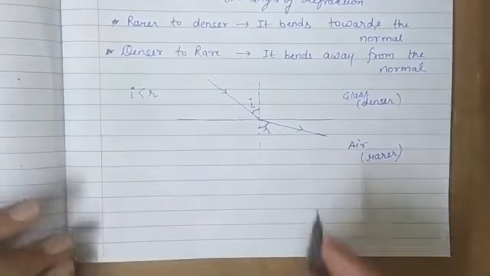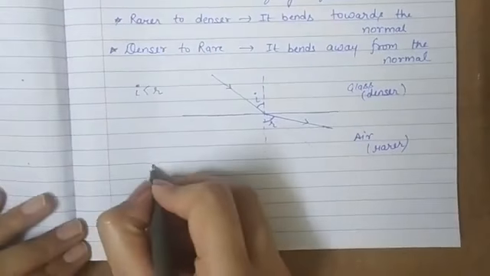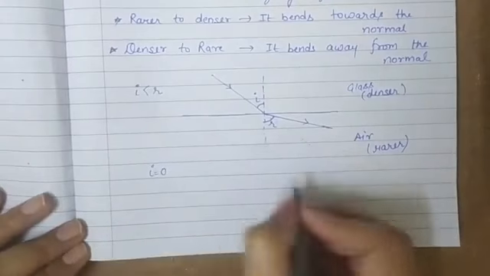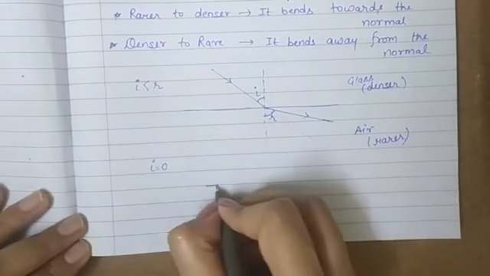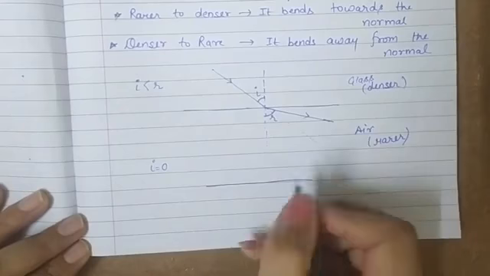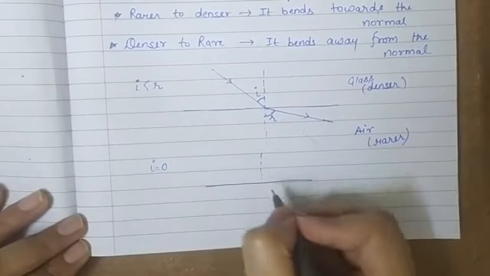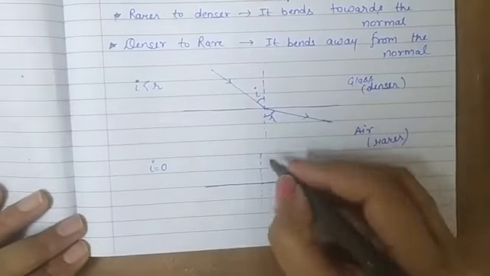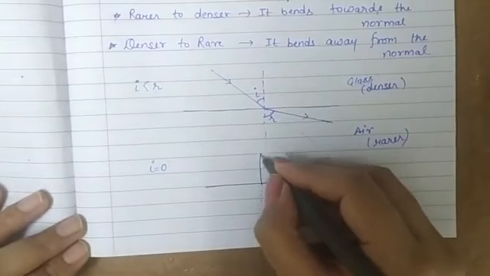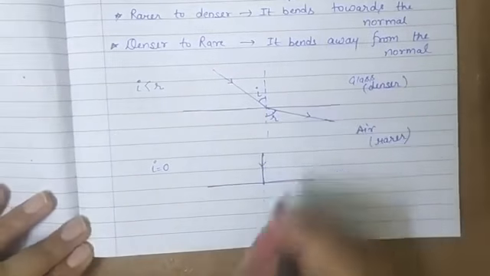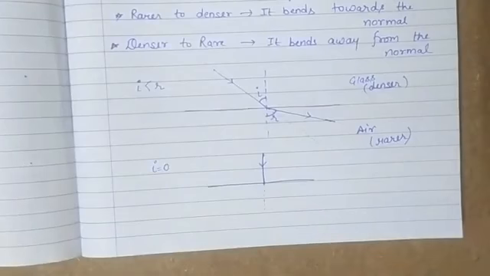So in a situation where the angle of incidence is equal to 0 degrees, that means light passes along the normal. So if this is the normal to the interface, then light is passing along the normal. The angle of incidence is 0 and light is coming to the interface along the normal. In that case,